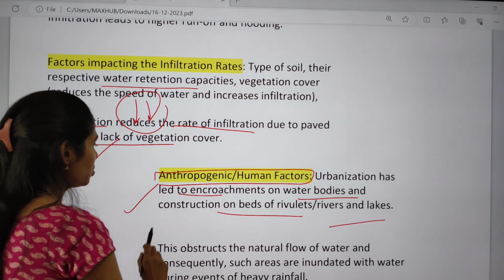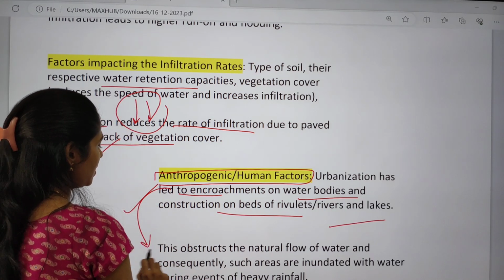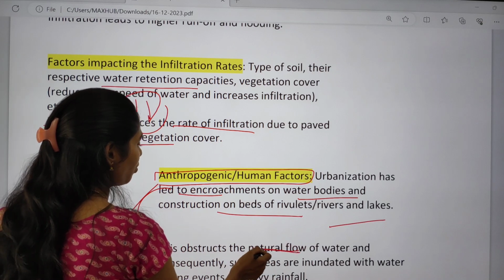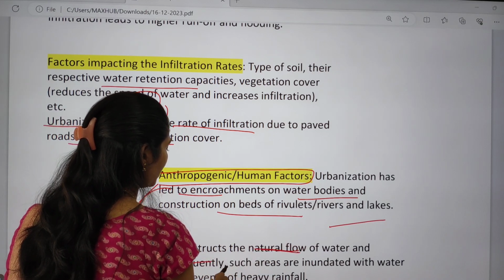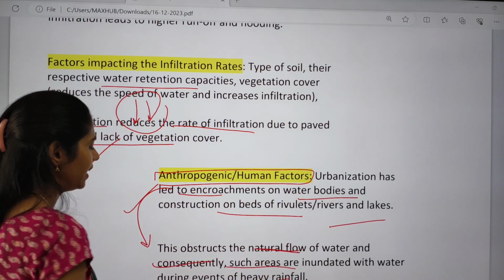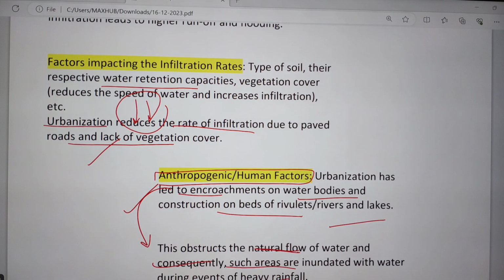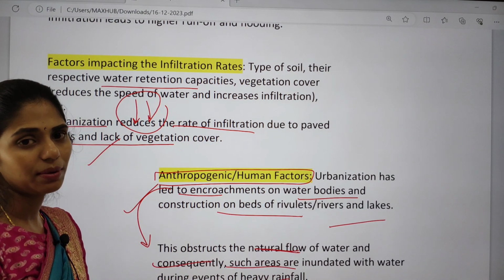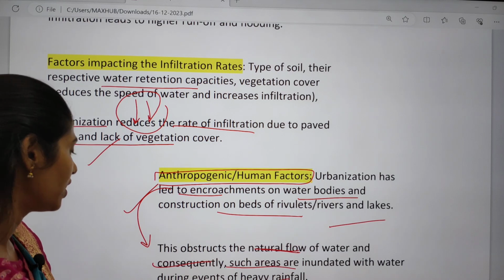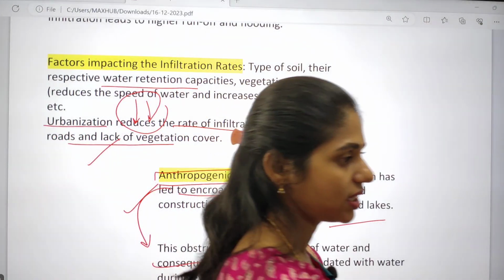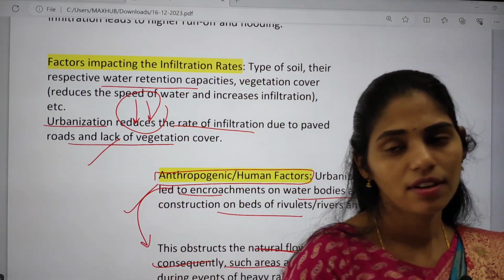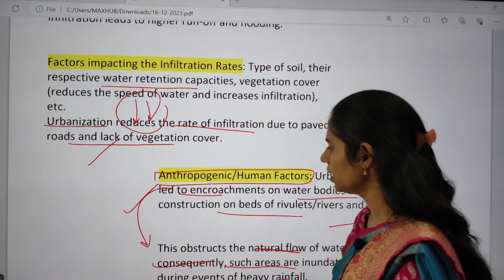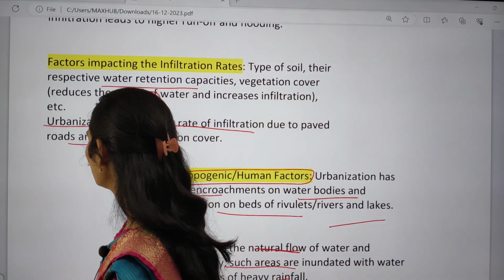And next one is, whenever you go for these encroachments, that will obstruct the natural flow of water, and consequently such areas are inundated with water during heavy rainfall. Okay, so whenever the natural flow of water is obstructed, that will also cause floods. Okay, so this is about the causes.